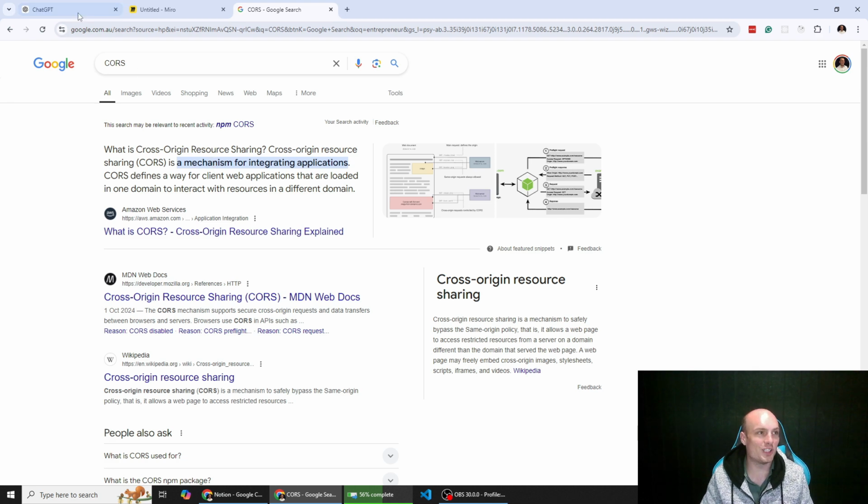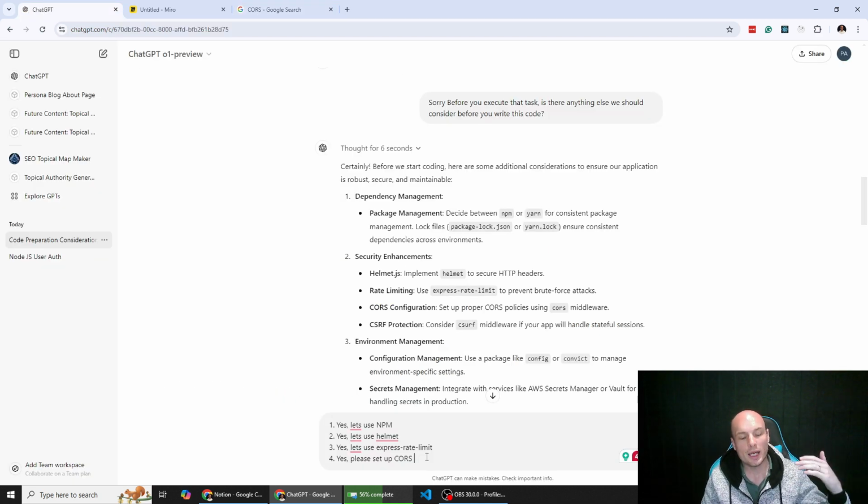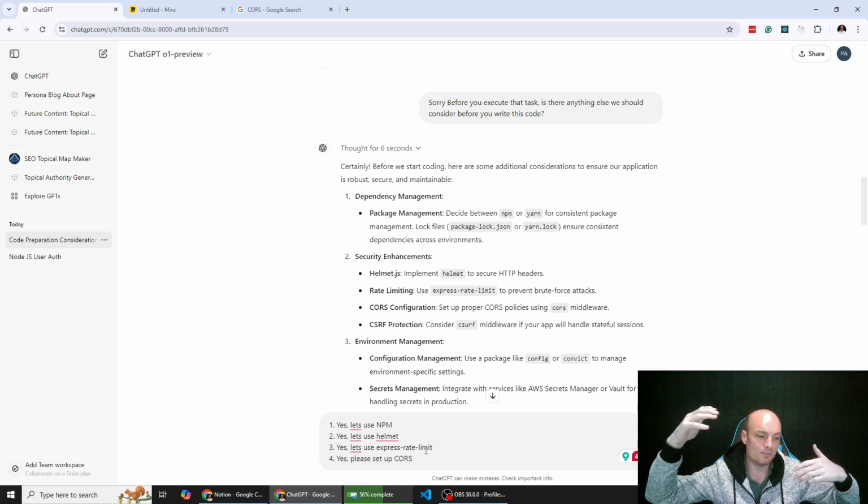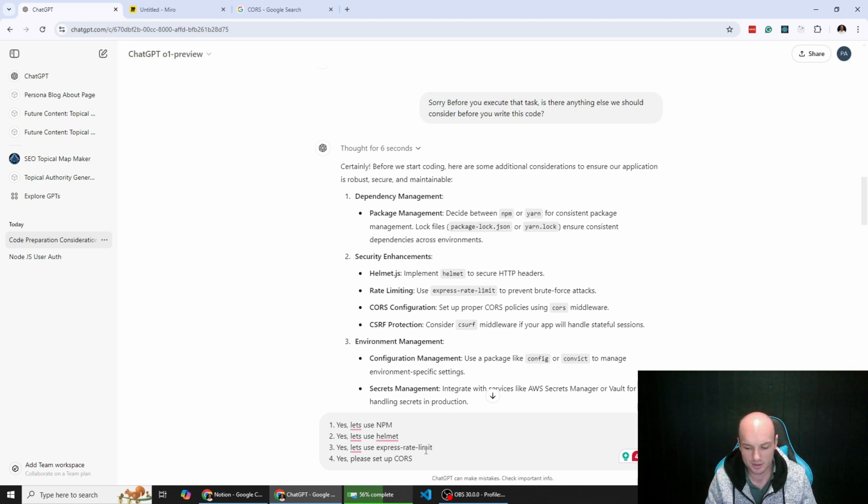Cross origin resource sharing. So basically, if you have your backend deployed on a particular port and your front end deployed on another port, you need to allow them to talk to each other, because by default, if you have a CORS policy, you're going to stop other applications from trying to interact with your API endpoints, right? That's a pretty bad way of explaining it, but let's just go with that. I'm not familiar with CSRF, so we might just say what is CSRF to explain in more detail.